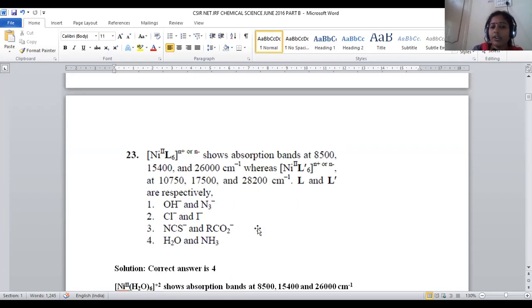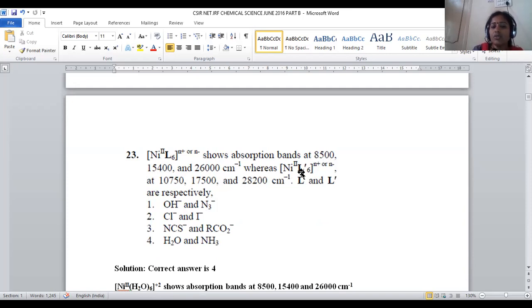Again, it is a part of inorganic chemistry, and we are employing IR spectral data for the nickel complex. Two nickel complexes are provided: nickel plus 2, ligand 6, whole n positive or n minus charge, shows absorption bands at 8,500, 15,400, 26,000 centimeter inverse.